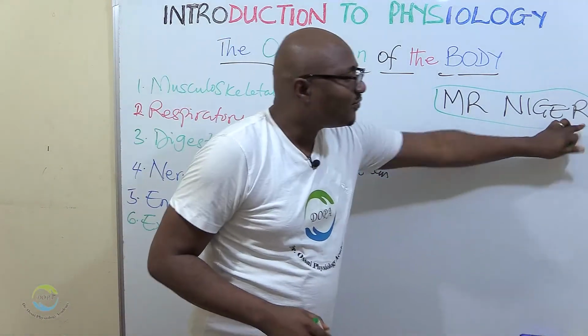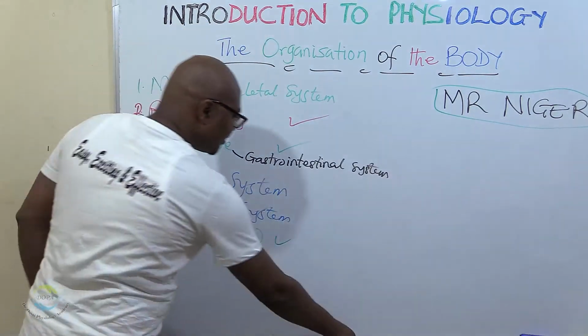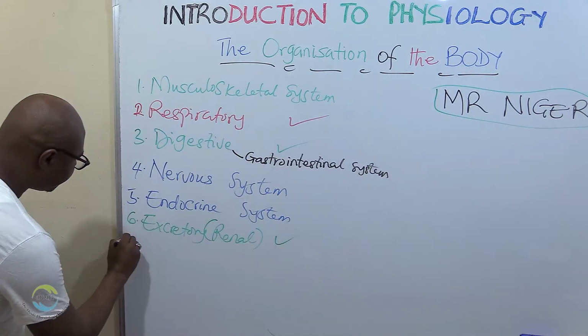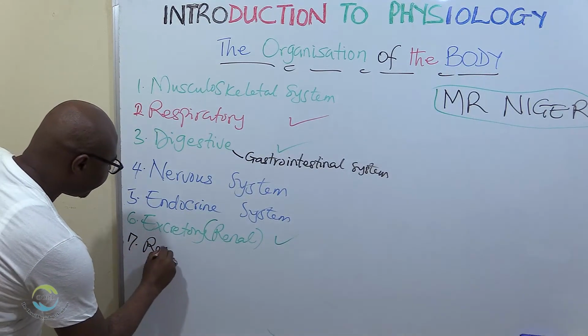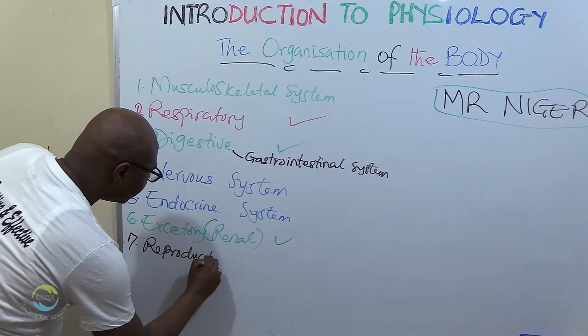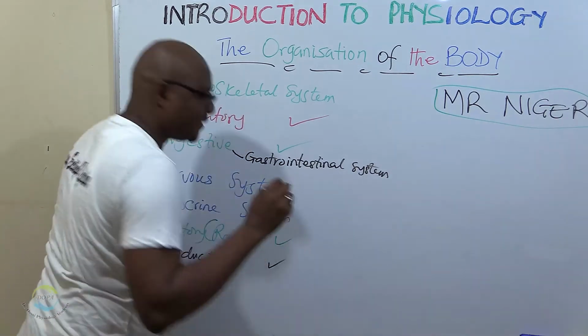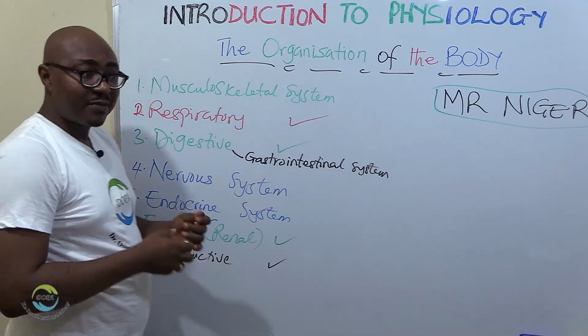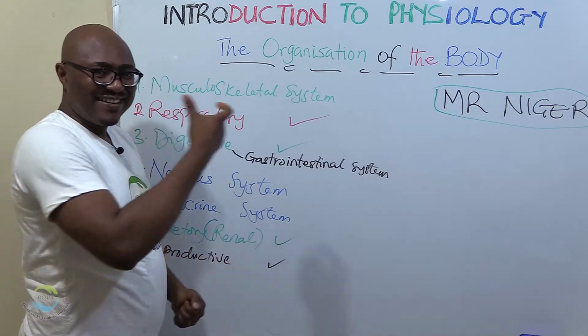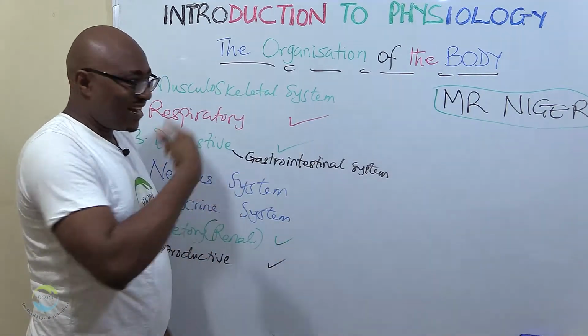Then also you have the reproductive system. Number 7, reproductive system. The reproductive system has to do with the regeneration of life.